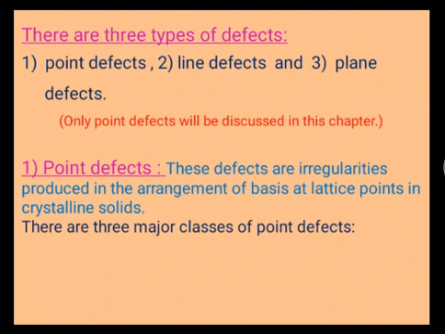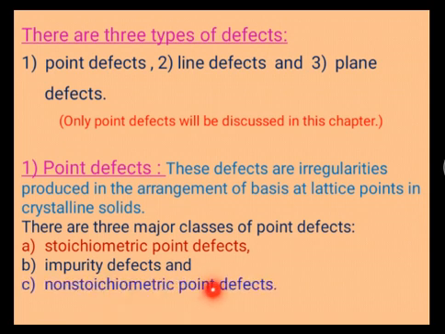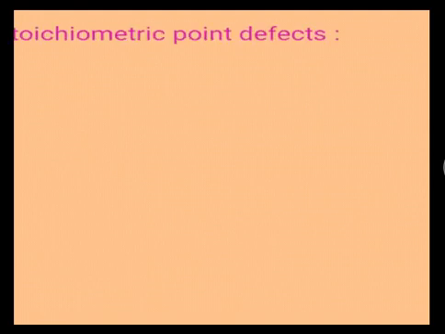There are three types of point defects. First is a stoichiometric point defect, second is an impurity defect, and third is a non-stoichiometric point defect. These are the major three types of point defect. Out of these, the first is the stoichiometric point defect.